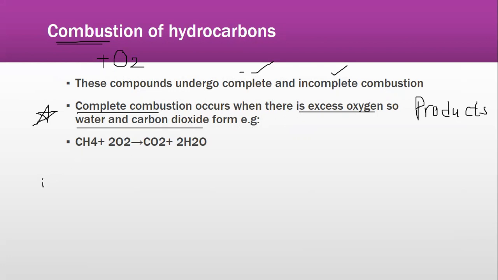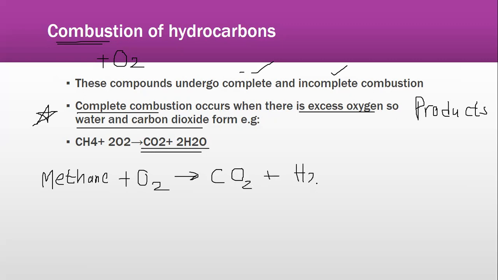For example, we have methane over here. Methane is CH4. No need to note down because अभी हमने ये सारी homologous series पढ़नी. We have to study these homologous series one by one. Methane, then we have oxygen, and in complete combustion, always two products are going to be formed: carbon dioxide and water.